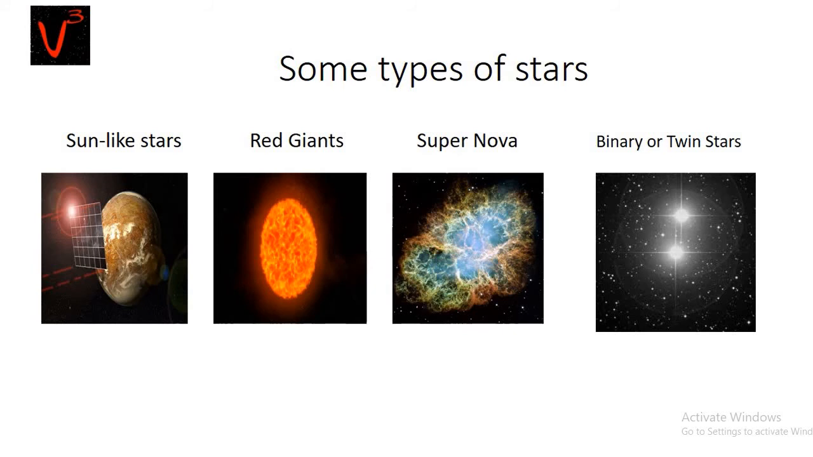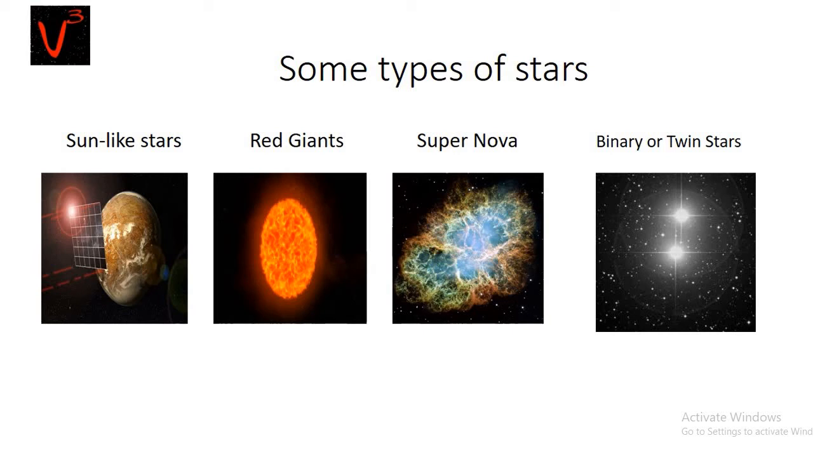The first one is sun-like stars. These stars can be slightly smaller or bigger than the Sun, but there is a lot of difference in their temperature. An example is Alpha Centauri.